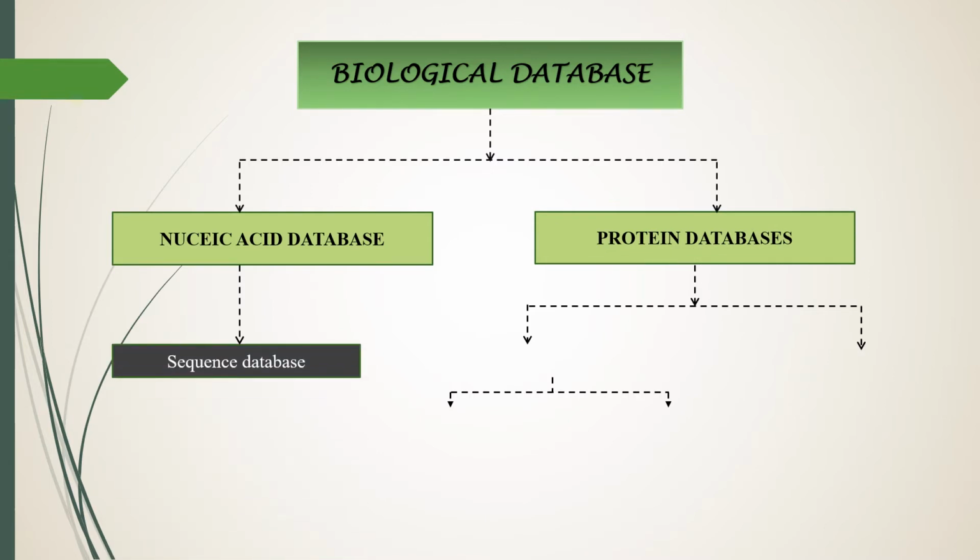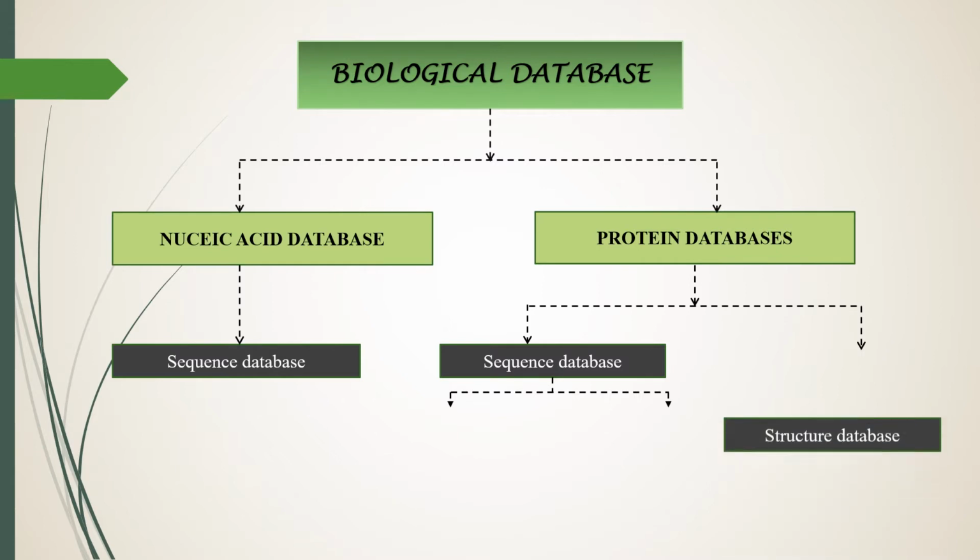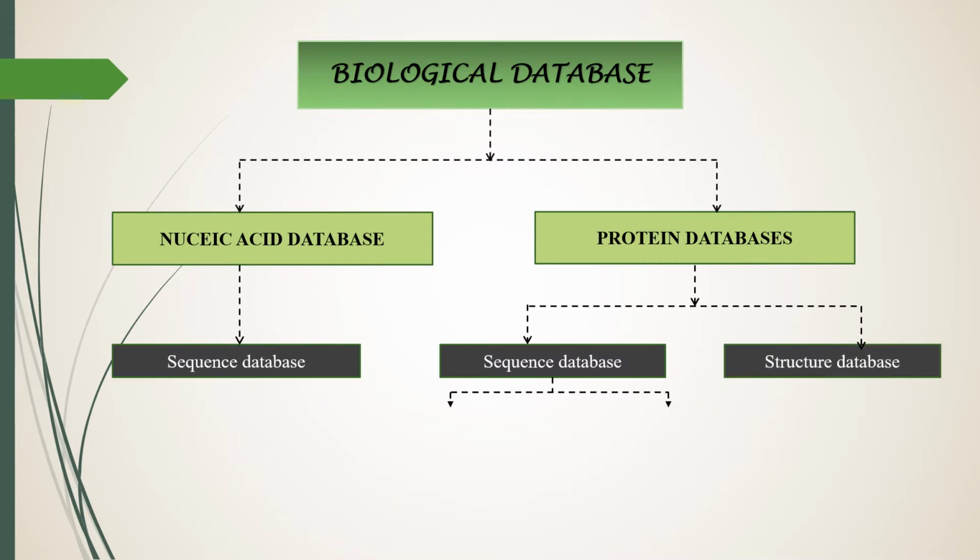Nucleic acid databases are simply known as sequence databases. Protein databases are again divided into two categories: first one is sequence database and second one is structure database. Again, protein sequence databases are divided into two categories: primary sequence databases and secondary protein sequence databases.